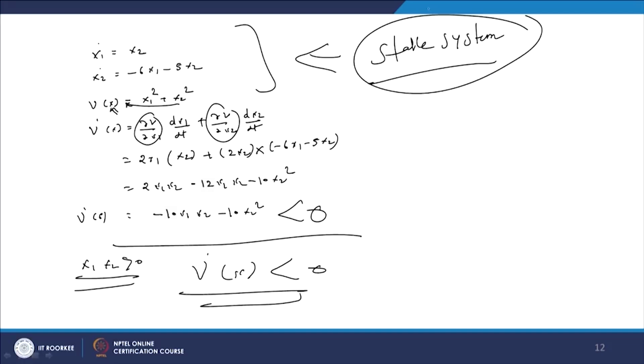In this particular case there is no need to calculate the eigenvalues. We only have to take the function and differentiate it, and you can get the stability of the system. This is a very important criterion. Even though it is very old, developed around 130 years back, you find that in the literature this criterion is still widely used in applications. So this is a very important criterion.